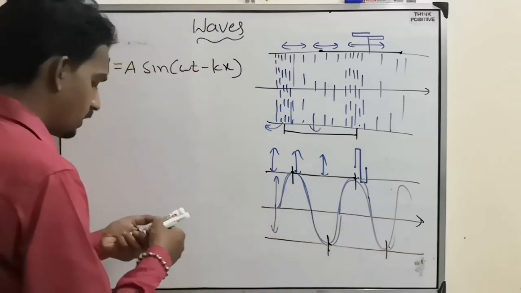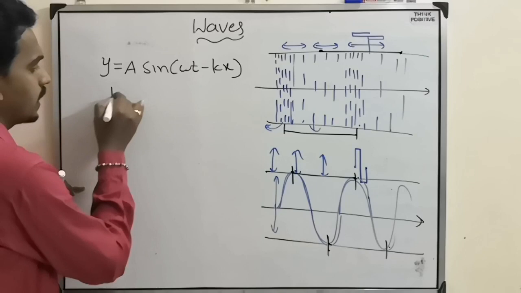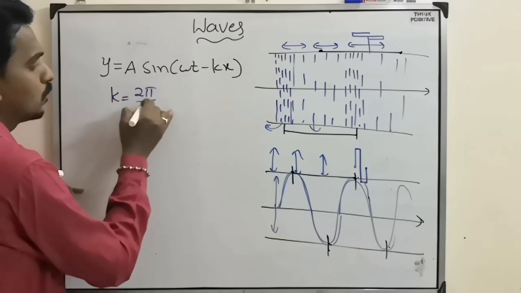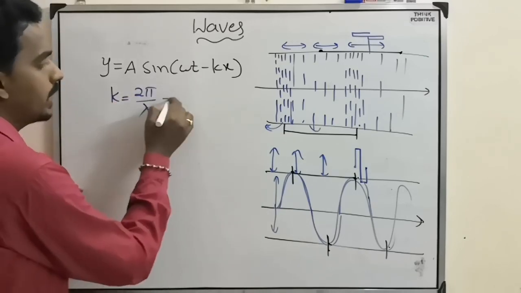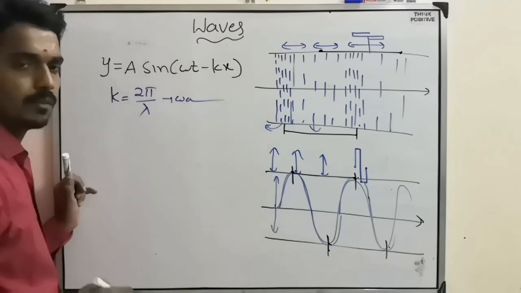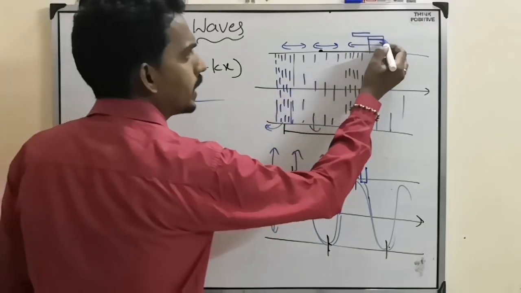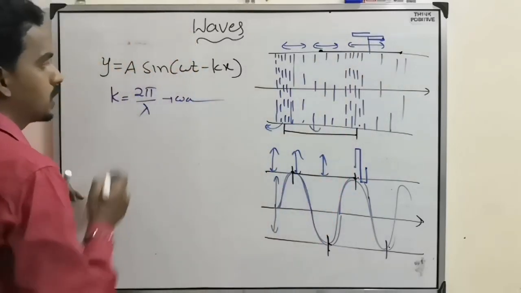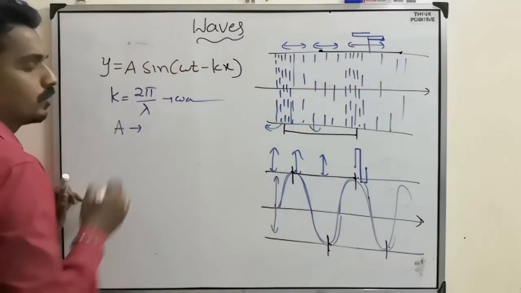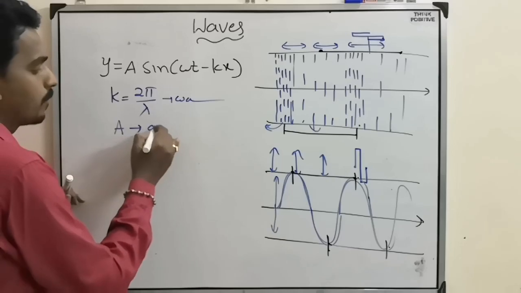And that wavelength here we relate in this equation as k equal to 2 pi by lambda, where k is called the wave number. And the particle vibrating with some maximum displacement, that we call A, the amplitude.